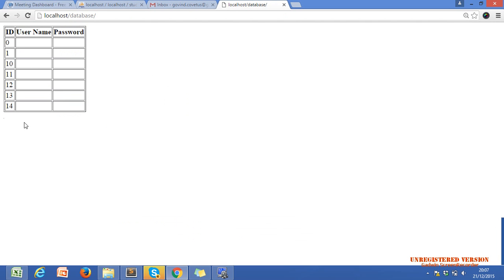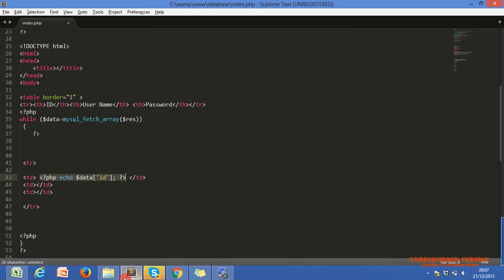We get the same IDs. Why? Because within the first TD tag, we just echo what we echoed: the dollar data ID. What is the dollar data? Where is the dollar data?